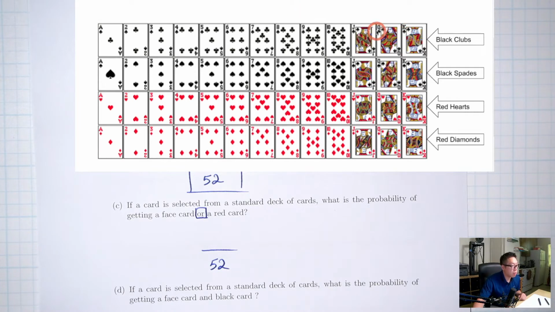So all the faces are over here, the last 3 columns, together with all the reds, which is the last 2 rows. So the last 2 rows together with all the face cards. And I don't want to count any card twice, right? So that's going to be the bottom 2 rows, which is 26. And then add on the face cards that I haven't added yet. So 26 for the bottom 2 rows, and then 27, 28, 29, 30, 31, 32.